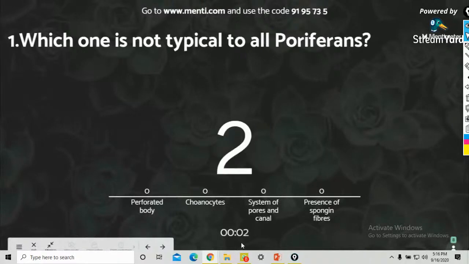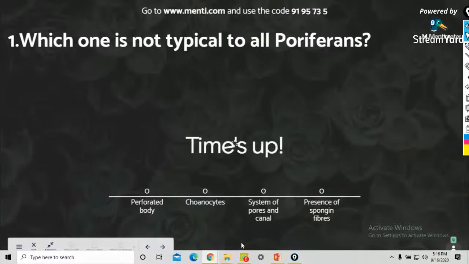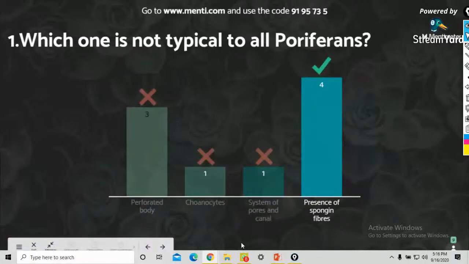The answers are on the screen. Let's check the poll rate. Three students chose perforated body, one choanocyte, one system of pores and canals, and four presence of spongin fibers. The correct answer is presence of spongin fibers.